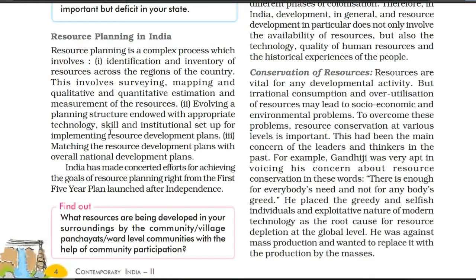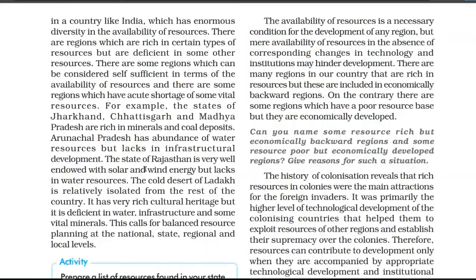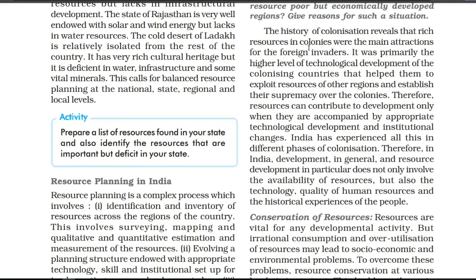After that, we have resource planning. How are we going to do resource planning? First, we have identification. We have to identify whether something is a resource or not. We do this through surveying, mapping, and qualitative and quantitative measures. Second, after finding out that the thing is a resource, we are going to use technology. And third, we are going to match the resource development plans with overall national development plans. After that, next we are going to read about the colonization period.